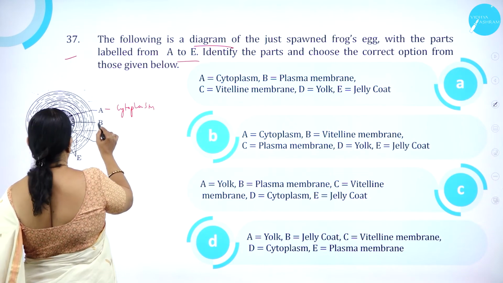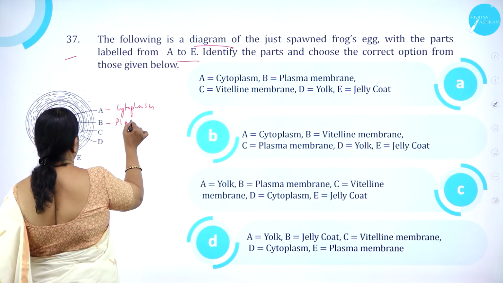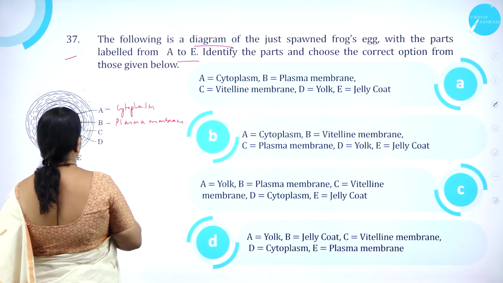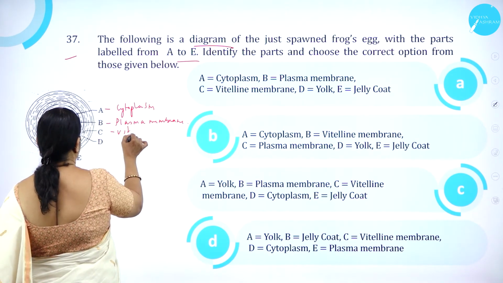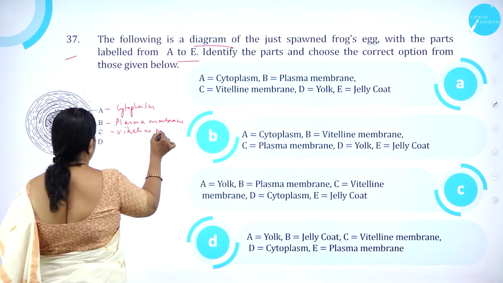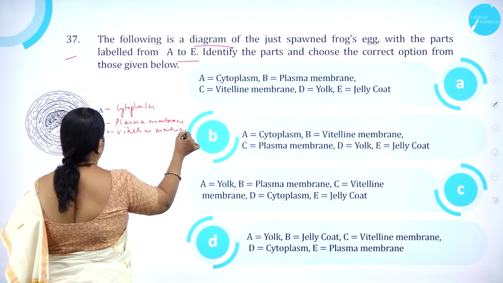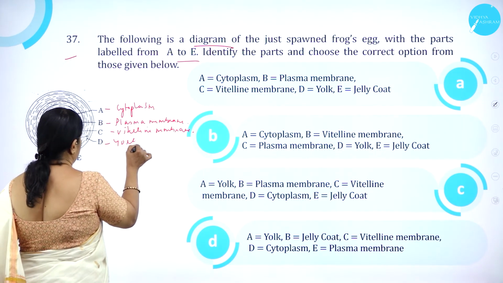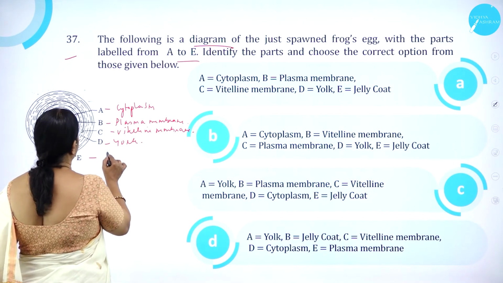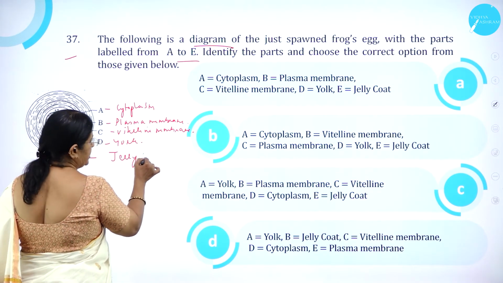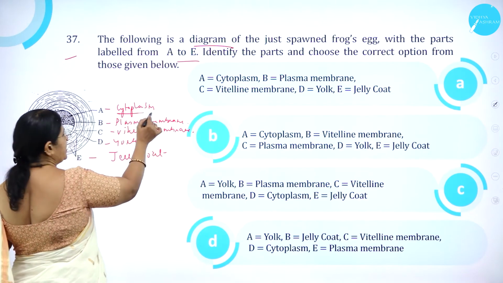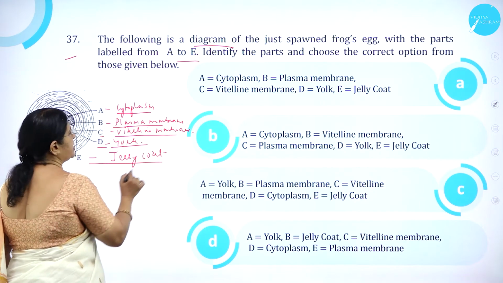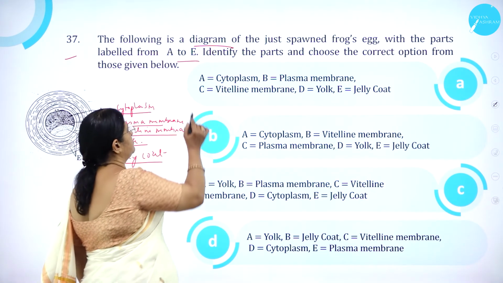Then B, we can call it the plasma membrane. Then C is vitelline membrane. And D, we can see it is yolk. And E, we can see it is a jelly coat. So A, cytoplasm, B, plasma membrane, C, vitelline membrane, D, yolk, E, jelly coat.